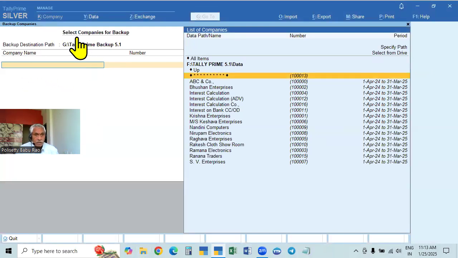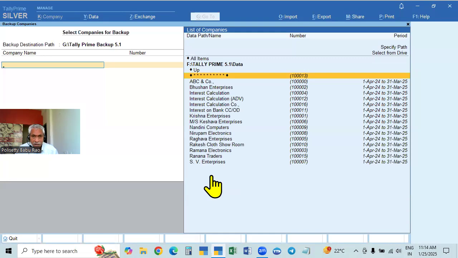Okay, now select the companies for backup. What are the companies you want to back up? For the first time, when you start the backup, the backup of all the companies is to be taken, isn't it? Afterwards, whatever company you work in, only that you can back up. Other data will not change. Data will increase or be added only in the company in which we work. So only that can be backed up, and the others you need not back up. But for the first time, it is better to back up all the companies.